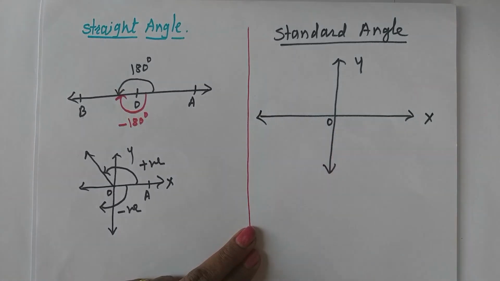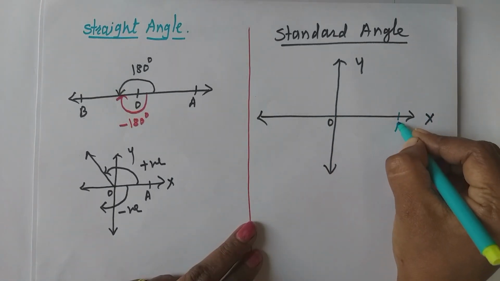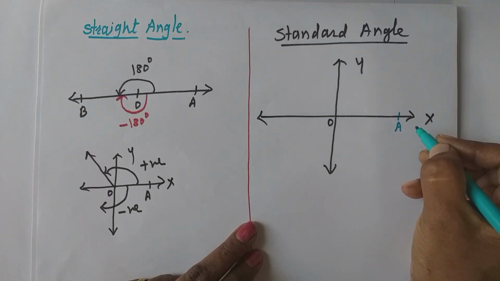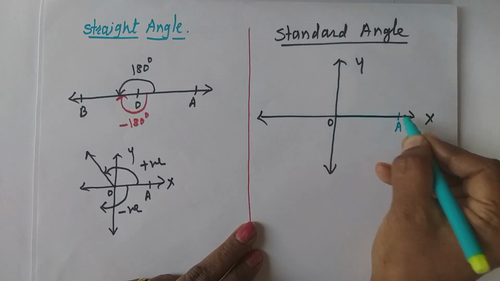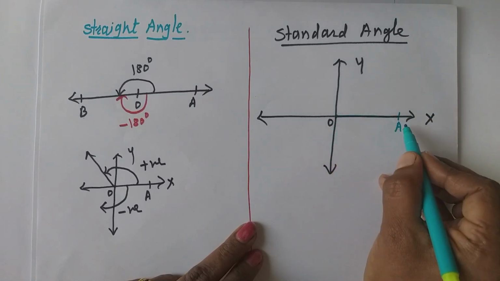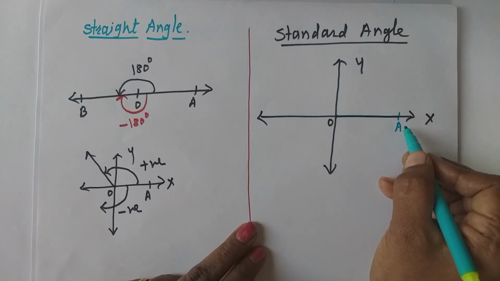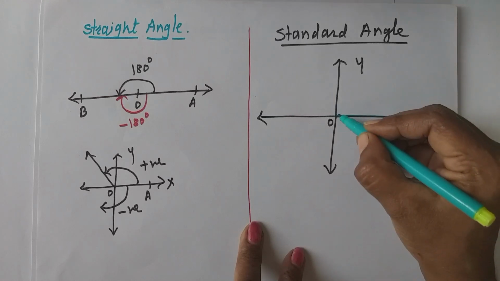This is origin. Now in a standard angle, first it should be a directed angle. Vertex should be at origin. See, this is initial arm OA. Vertex is at origin. Initial arm is along x-axis. And terminal arm can be anywhere in any quadrant.